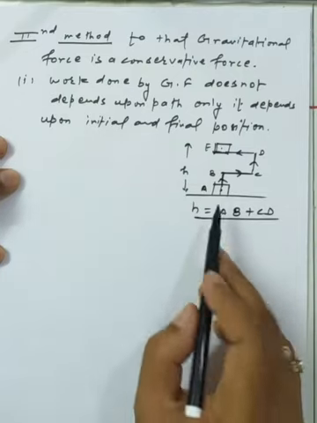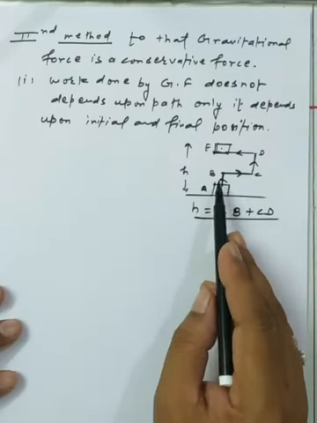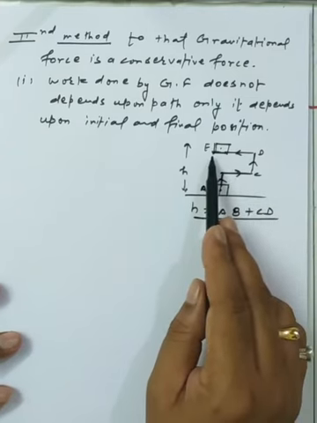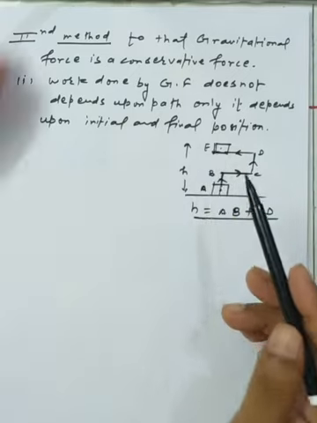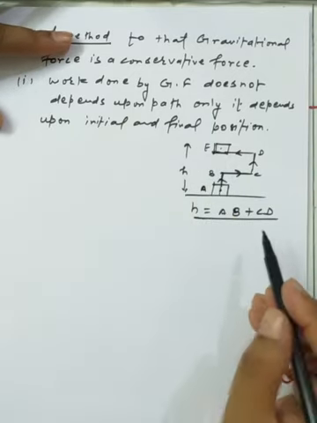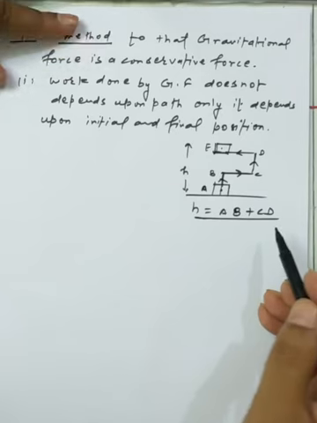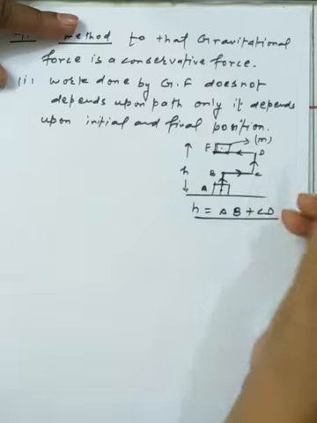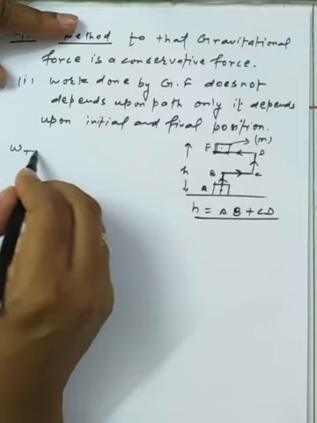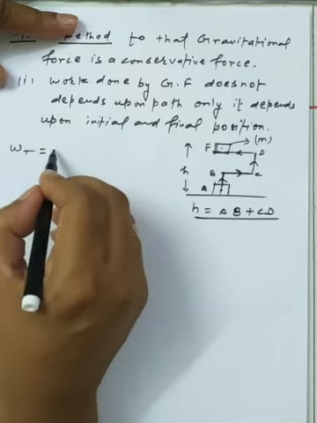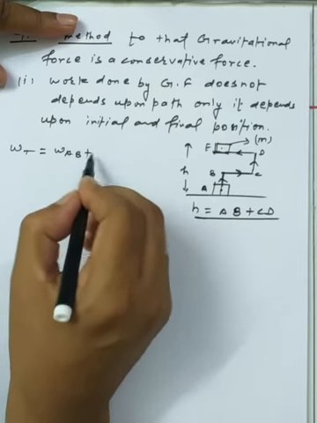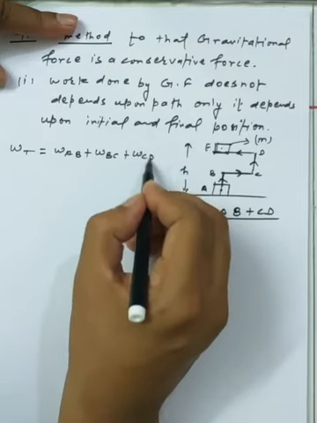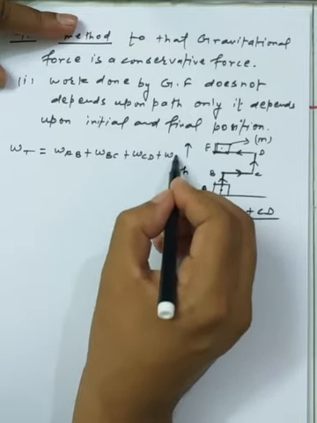As we take the object from A to B first, then move from B to C, then C to D, then reach point E from D to E, how can we assess the work done for this process? We assume the mass of the object is m. So total work done is W_AB, the B to C portion W_BC, the C to D portion W_CD, and the D to E portion W_DE.